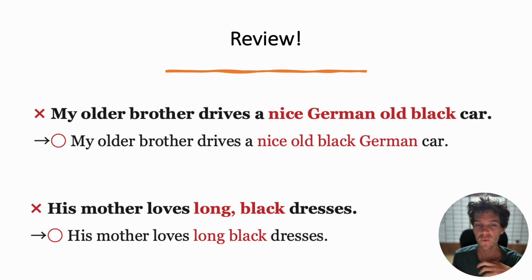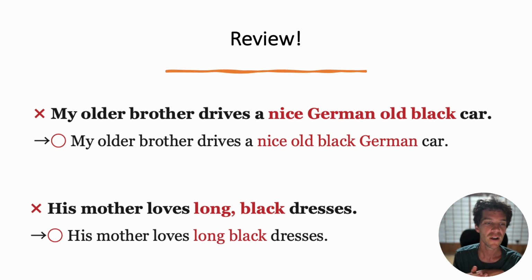What's next? We have the color. That comes after new and old. That comes after the subjective nice adjective, so we write black. And finally, one of the last categories of adjectives is the origin, which is German here. By the way, if you want to put the style of propulsion, how it moves, the kind of engine, it's a common topic now, you would say electric, and that would go at the very end.